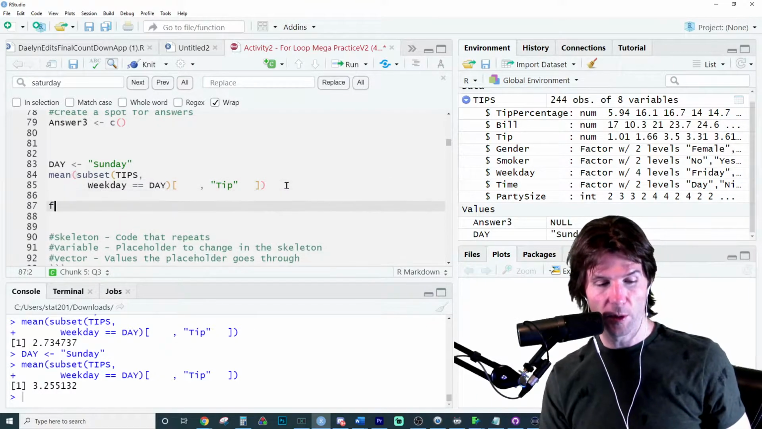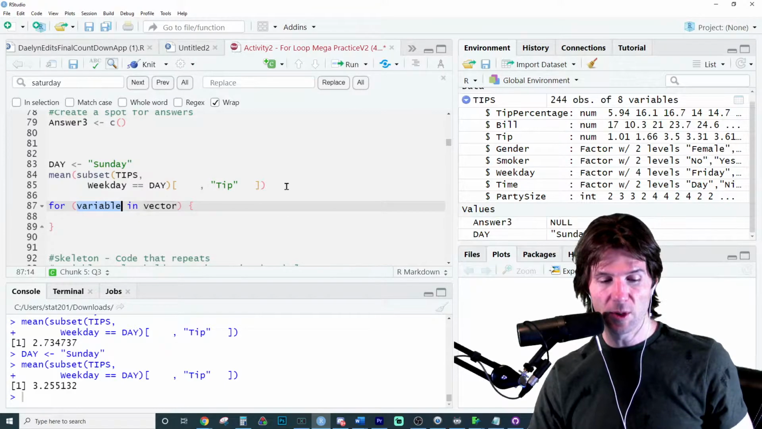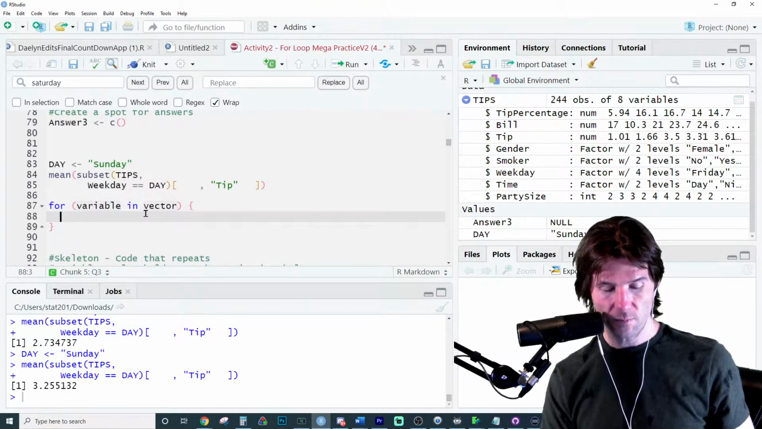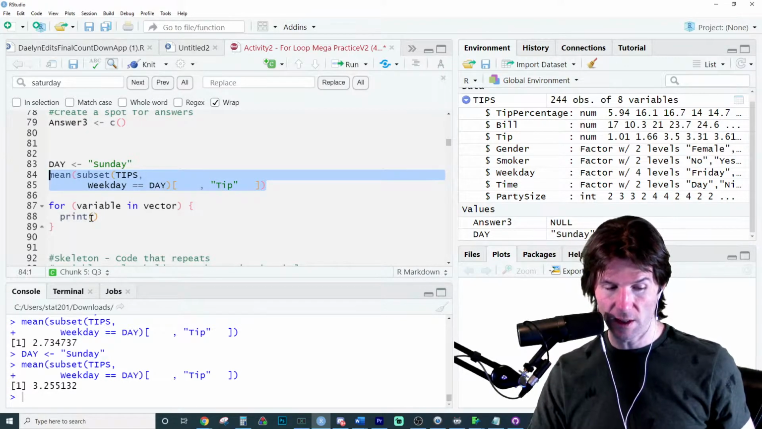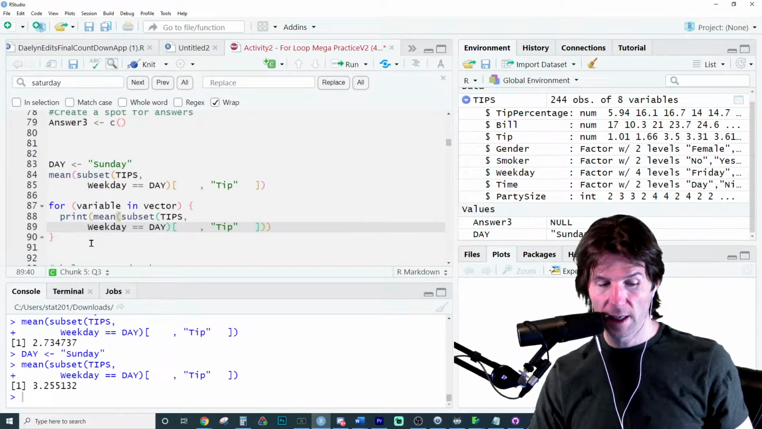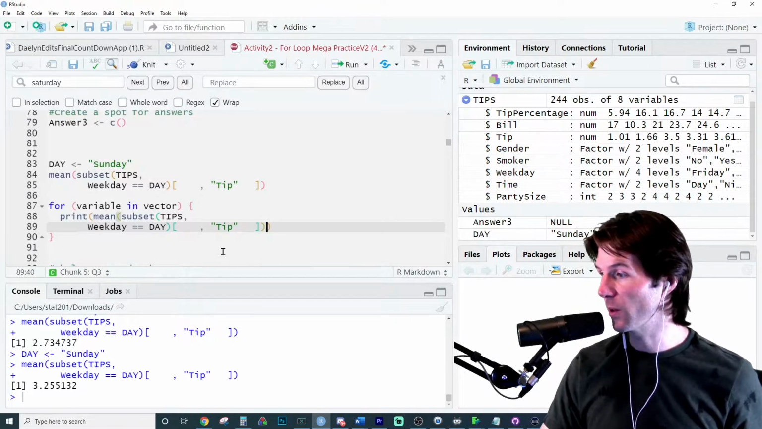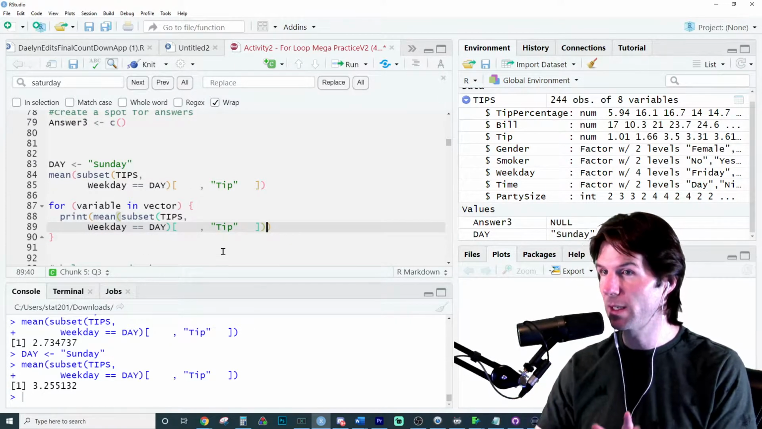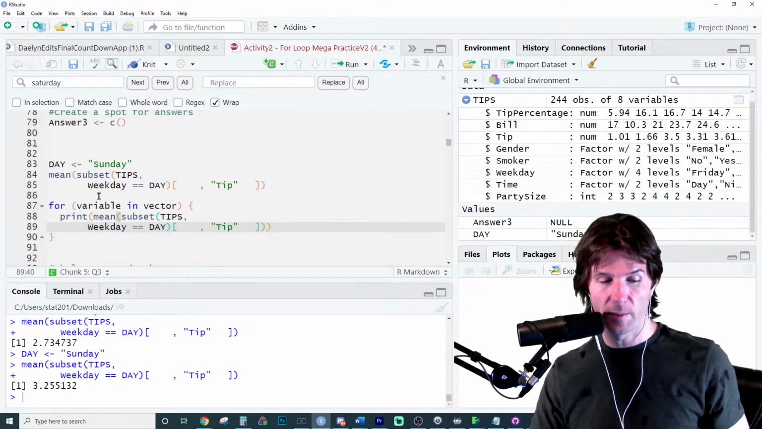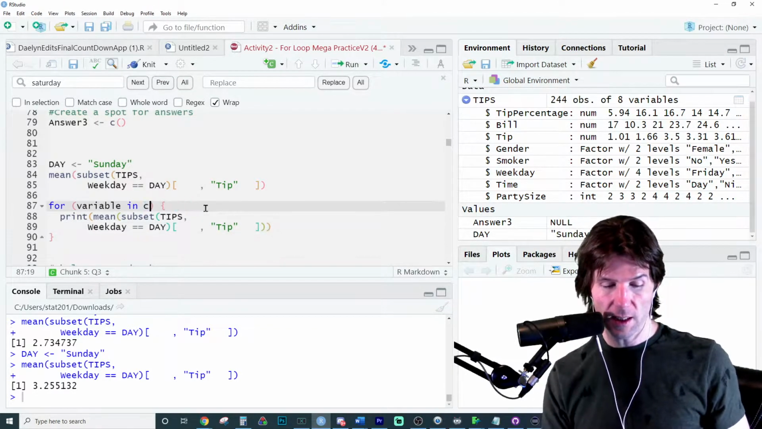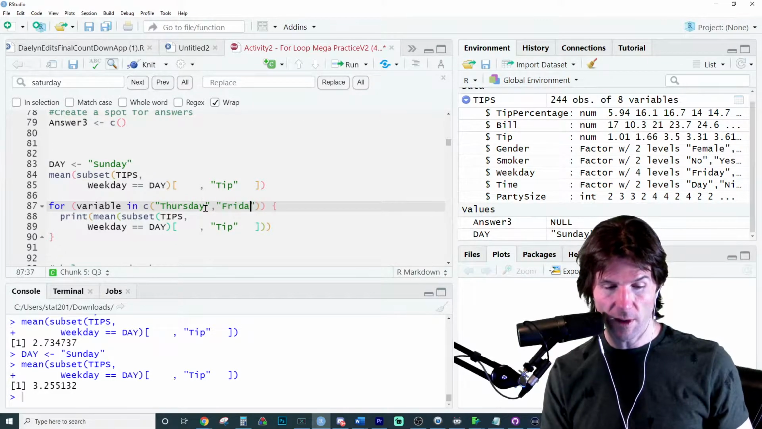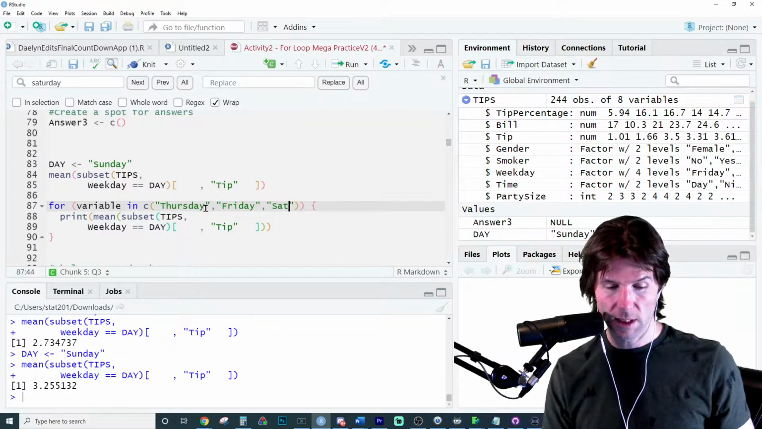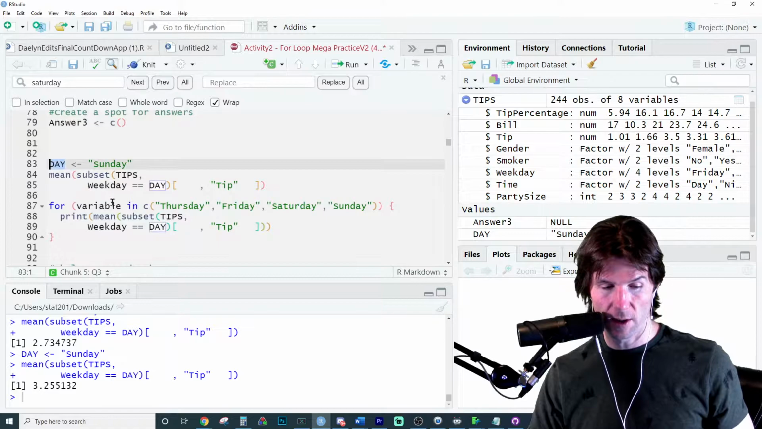So to write our for loop, we're going to go here and say FOR. And I'm going to do this in an easier way right here. I'm going to say print. Just for a moment, we're going to print what this does each time so we can see the answer. We're going to change what it does here in a moment. And frankly, we could solve it this way, but it will do it in a nicer way. Let's take the vector: Thursday, Friday, Saturday, Sunday.